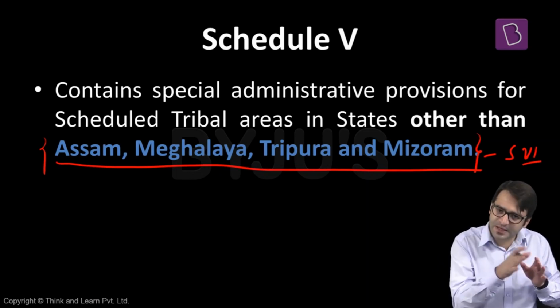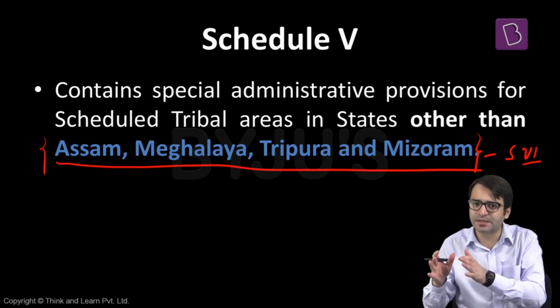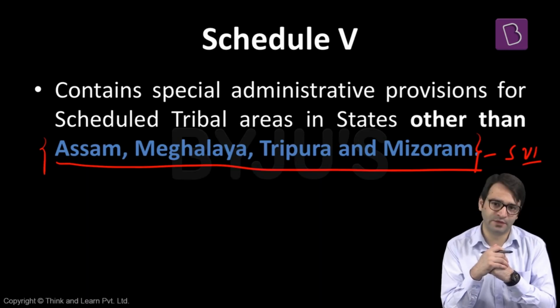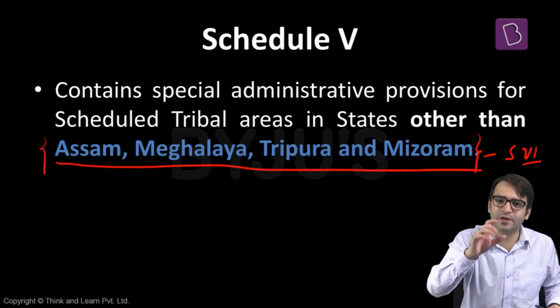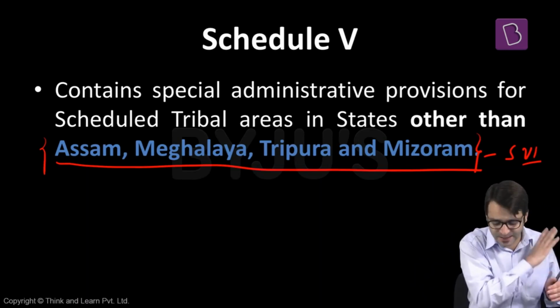Why are these 4 states dealt with separately and exclusively under Schedule 6? That we will discuss when we discuss Schedule 6 of the Indian Constitution. So right now, let's talk about Schedule 5. What is Schedule 5 of the Indian Constitution? Administration of tribal areas in states other than Meghalaya, Mizoram, Tripura, and Assam. But what is a tribal area?